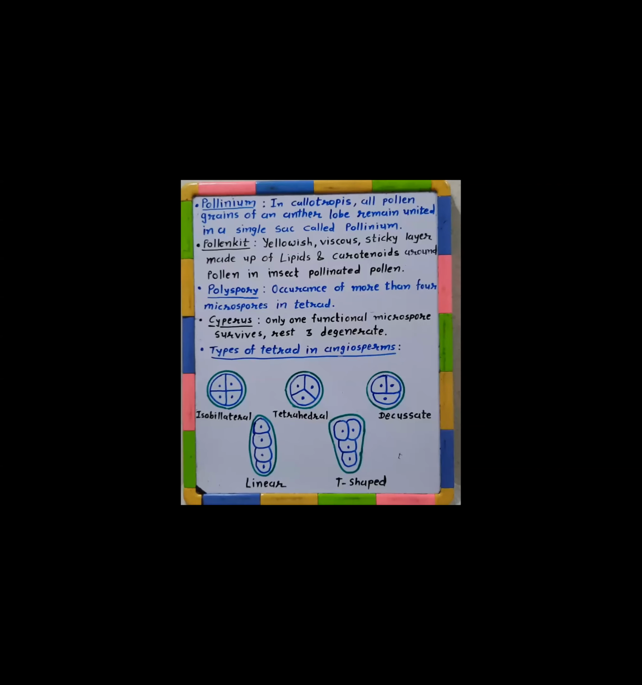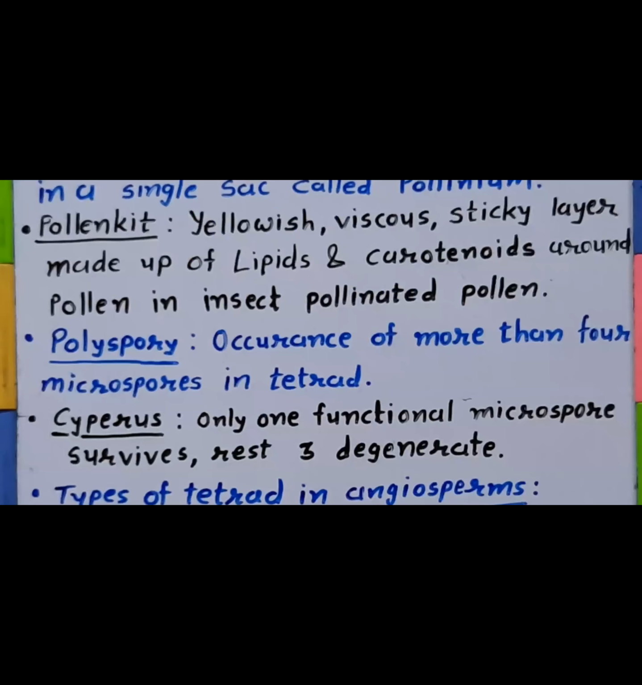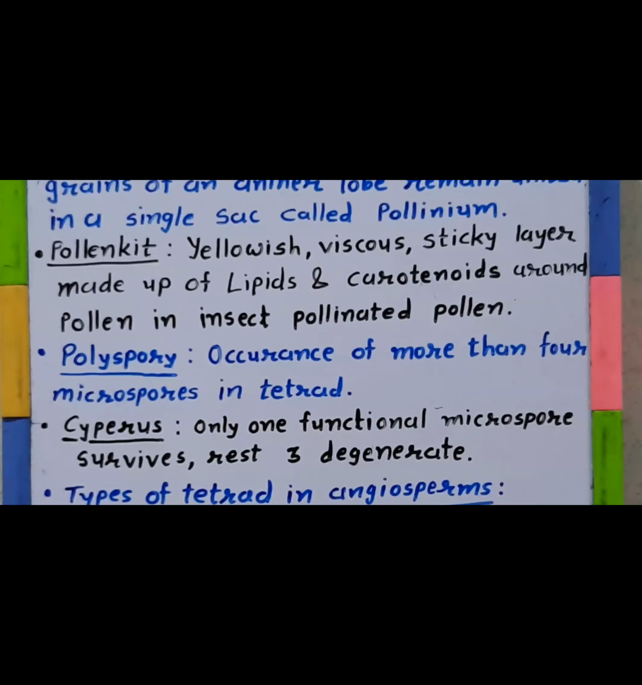Another term that you must know regarding the NEET exam, pollen kit. Yellowish color, viscous, sticky layer, mainly made up of lipids and carotenoids, pigments mainly. This remains around each pollen in many of the insect pollinated plants.